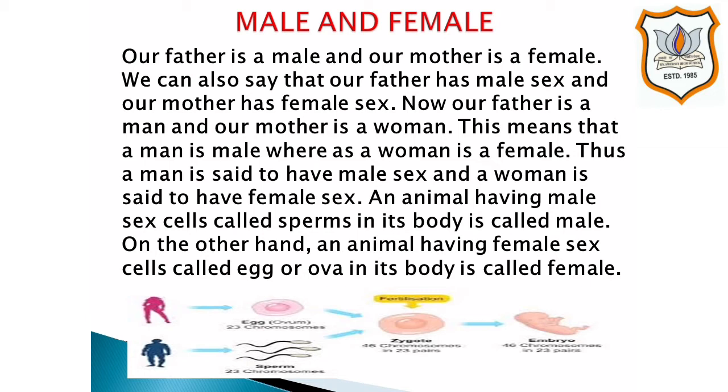Just like us, human beings, other animals also have male and female sexes. As we will learn after a while, being male or female depends on the type of sex cells present in one's body. An animal having male sex cells called sperms in its body is called male. On the other hand, an animal having female sex cells called egg or ova in its body is called female. We will now discuss gametes.